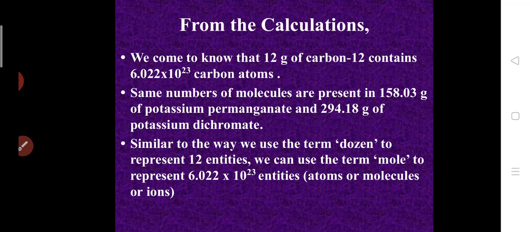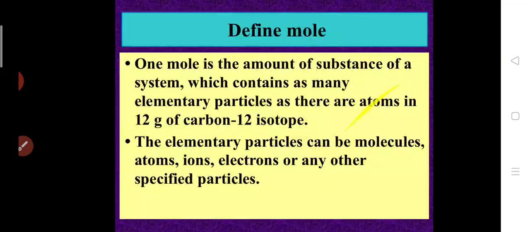Similar to the way we use the term dozen to represent 12, we can use the term mole to represent atoms or molecules or ions. Are you all clear? So in chemistry, 1 mole means 6.023 into 10 power 23. The gram may be different. Carbon mass is 12, potassium permanganate mass is 158.03, potassium dichromate is 294.18. The mass may be different, but the number of particles is the same, which we are calling a mole. A mole is equal to 6.023 into 10 power 23. Are you all clear now?